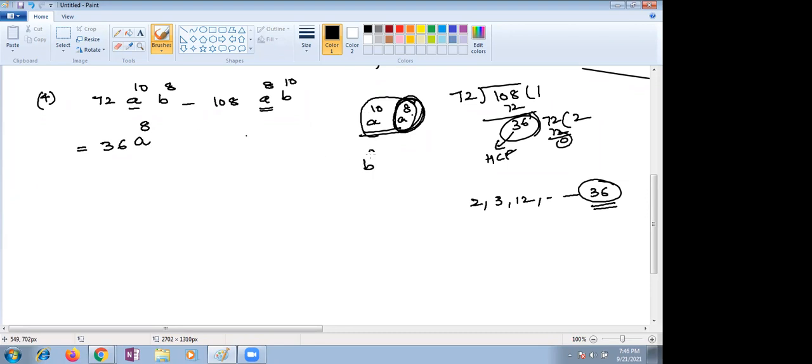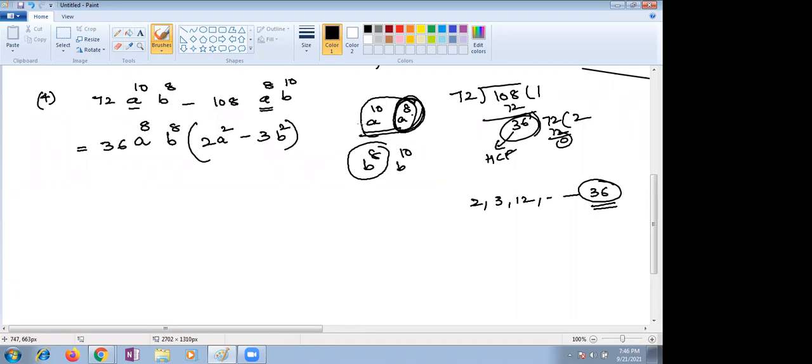Now B power 8 and B power 10, which is minimum? B power 8, so B power 8 you need to take. Now inside, 72 means 2 times A square minus 3 B square. Any doubts, please let me know.